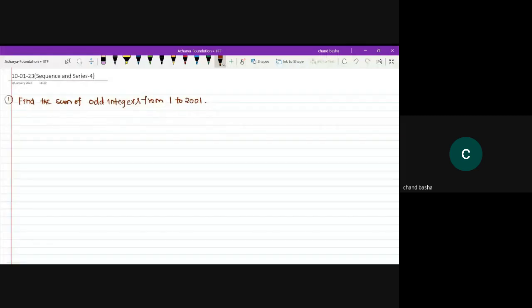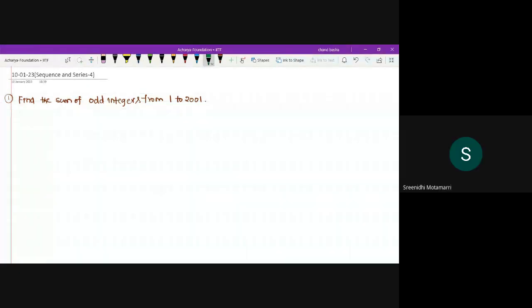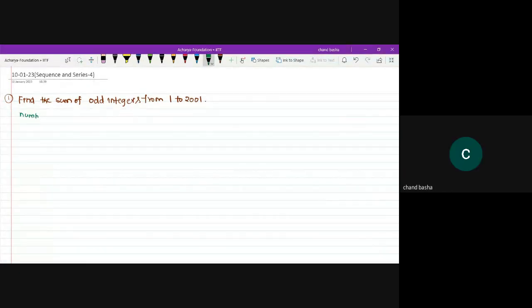So if you are observing the number of terms, how many terms are there? 1001. Number of odd integers. N equal to 1 to 2000 means 1000, and 2001 is also one number, one odd integer. So we can take 1001 odd integers from 1 to 2001. And the first term is given to you, that is a1 is 1. And the last term is also given to you, that is 2001.